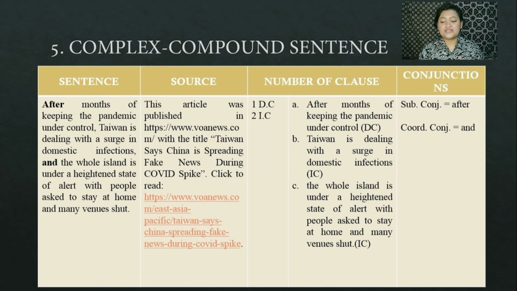The dependent clause is after months of keeping the pandemic under control. The first independent clause is Taiwan is dealing with a surge in domestic infections. And the second independent clause is the whole island is under a heightened state of alert, with people asked to stay at home and many venues shut. There's two conjunctions, subordinating conjunction after and coordinating conjunction and.